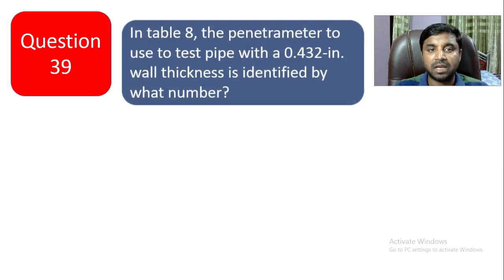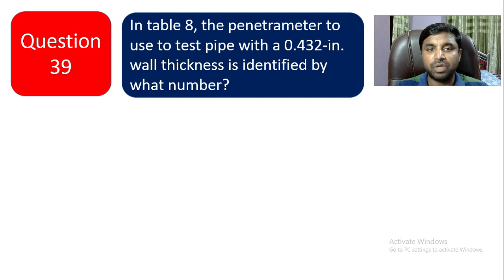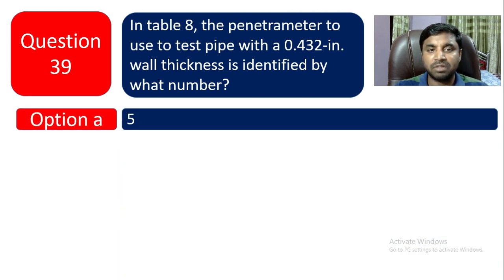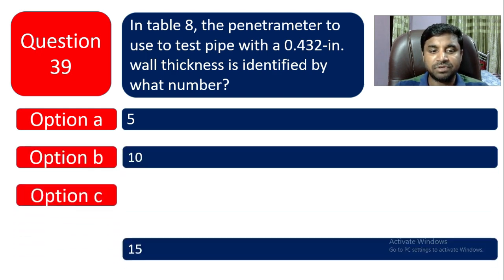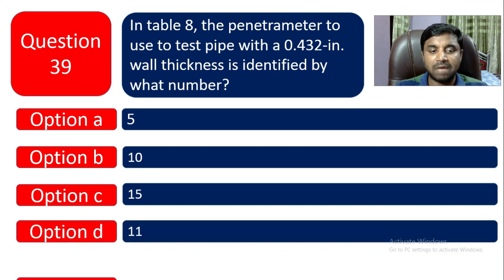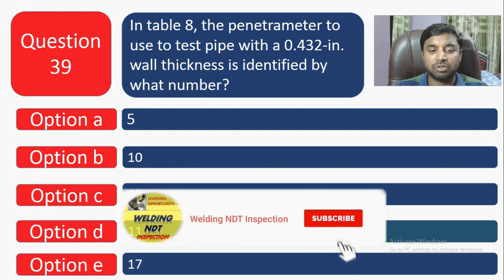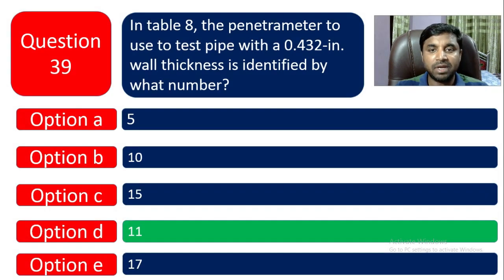Question number 39. In table 8, the penetrometer used to test pipe with a 0.432 inch wall thickness is identified by what number? So what number penetrometer is required for 0.432 inch wall thickness? Option A 5, option B is 10, option C is 15, option D is 11, and option E is 17. So you can go to table 8, you can see the 11th penetrometer is required.